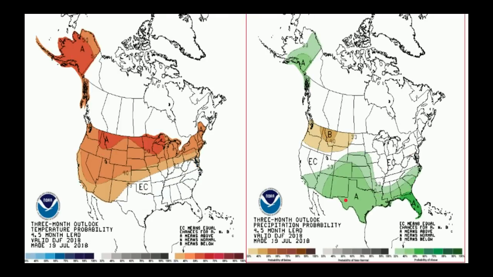Now let's move on to December, January, February 2018 into 2019, and you can see that the equal chances extend further into the south and possibly even up the east coast into the mid-Atlantic. I would extend this further into the east and further to the west, and I'd put this above average further into the northwest. Also, you can see the 3-month temperature